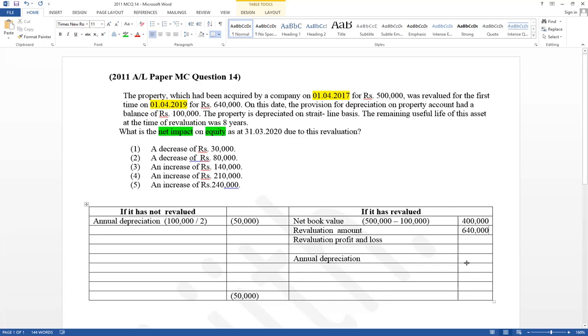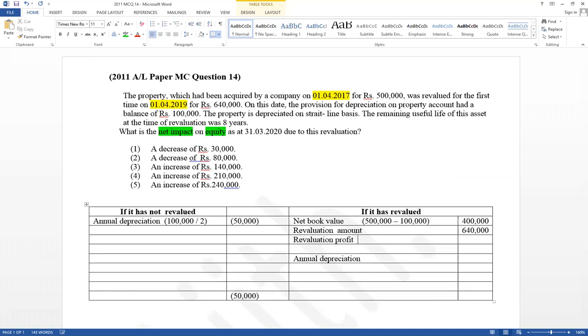Think about depreciable asset. If it is non-depreciable, for example land, cost value can be compared with revaluation amounts. But this is a depreciable asset, already used 2 years, accumulated depreciation available. Therefore, you have to compare net book value and revaluation amounts. The revaluation amount is higher than the net book value. Therefore, the difference is revaluation profit. Revaluation profit equals revaluation amounts minus net book value, 400,000.